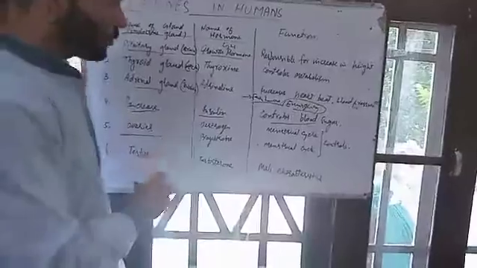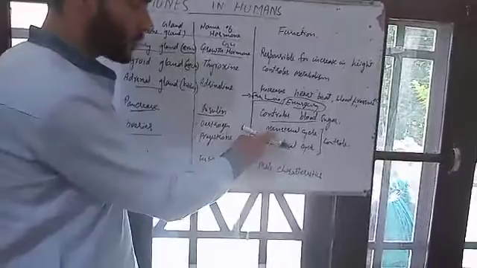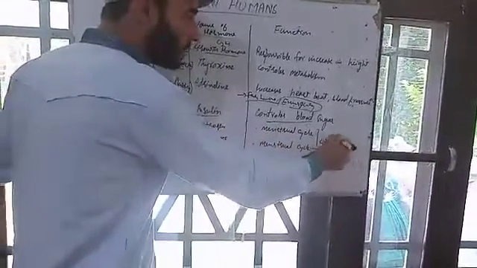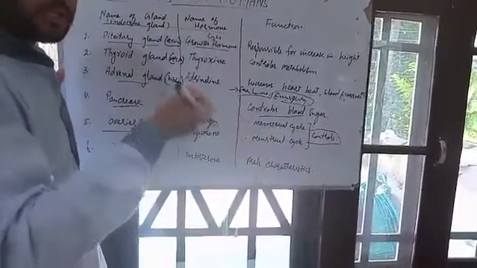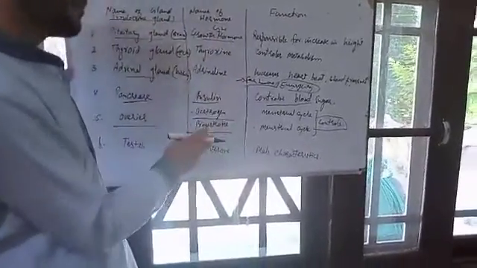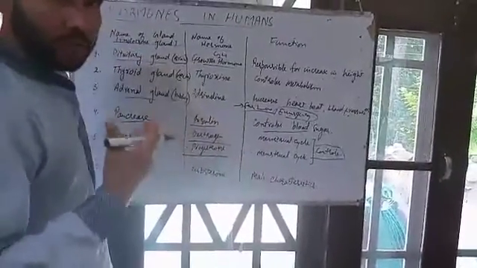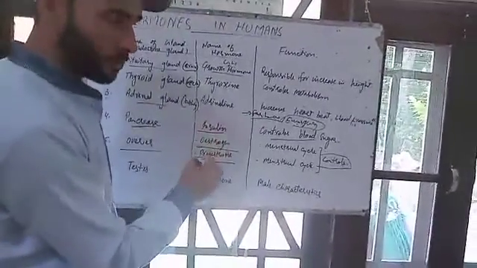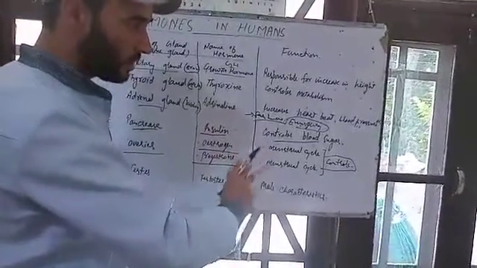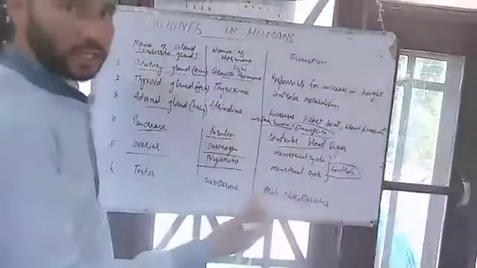Next are the ovaries. Ovaries produce two hormones, estrogen and progesterone. Both are responsible for menstrual cycle control. When the menstrual cycle occurs and what its stages are, these are all under the control of estrogen and progesterone. They are very important for the menstrual cycle to occur in a fixed period or in a proper way. The function of these hormones is to control the menstrual cycle by influencing many organs like the uterus.